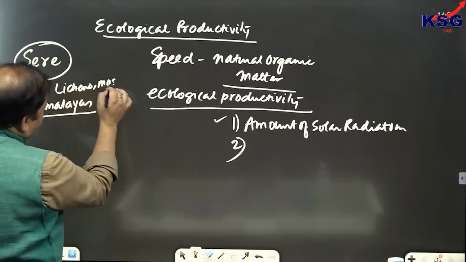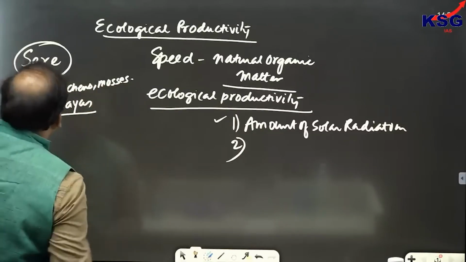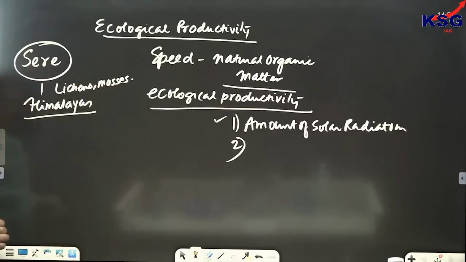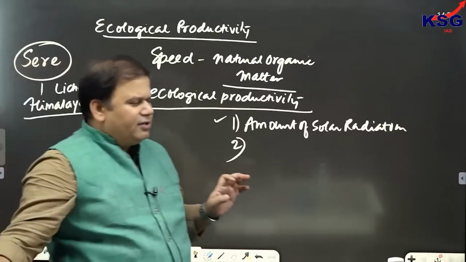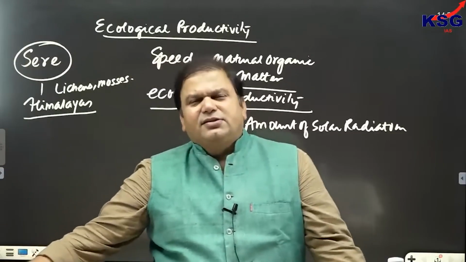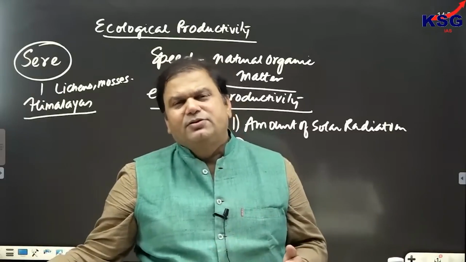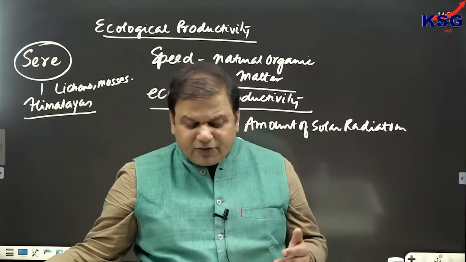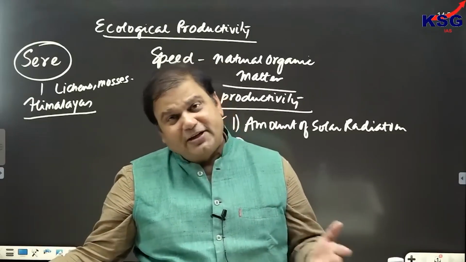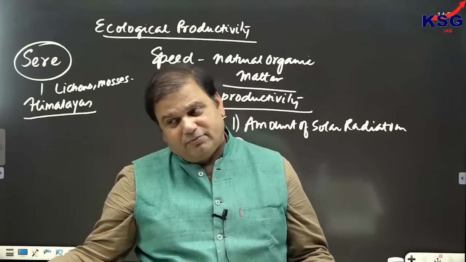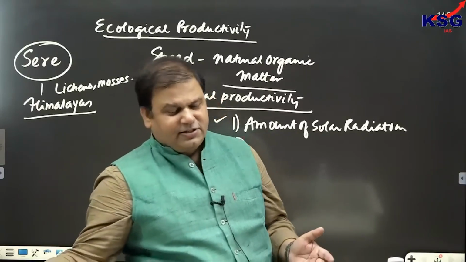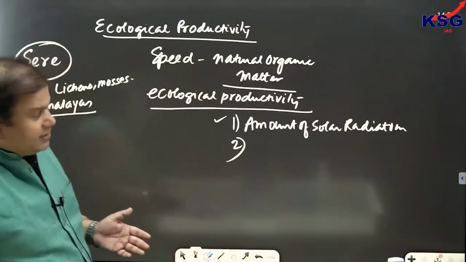Clear? Then in the middle Himalayas, the grasses and herbs are present. In the middle and the outer Himalayas, pine forest is also present. So, all the three stages of sere would be reflected here.